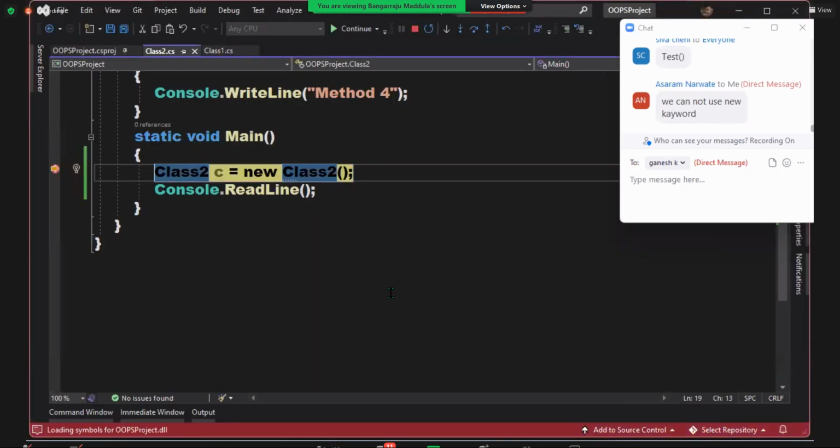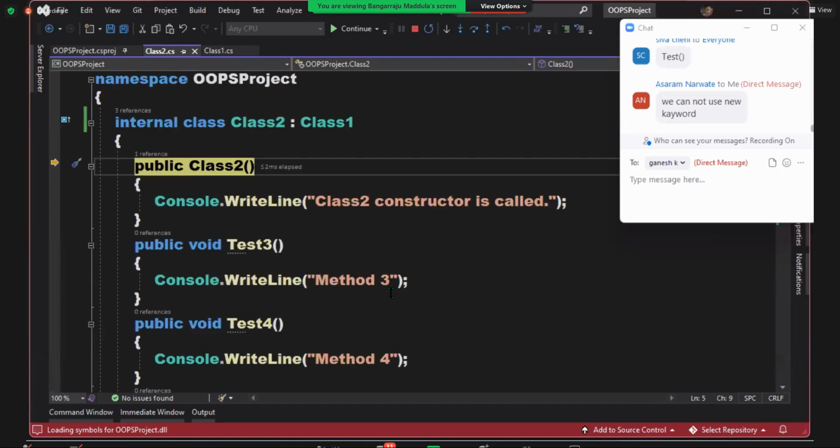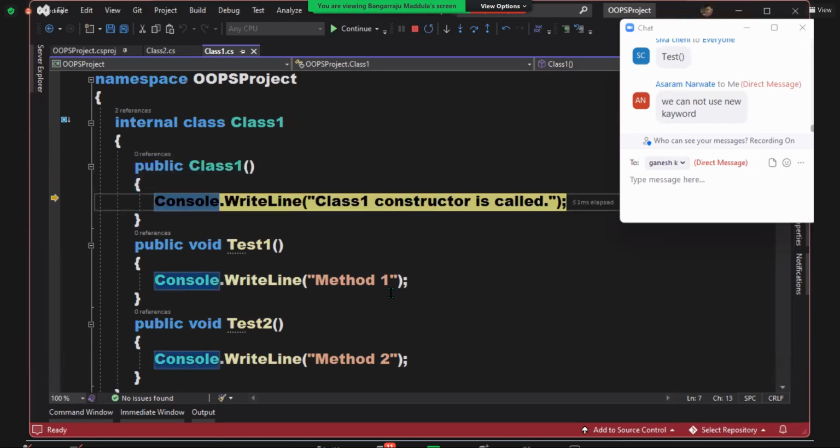Started from there. Hit F11. Control first comes to the class 2 constructor, and from there, there's an implicit call. Actually, we cannot see it because the source code is not available to you. But from there, there is an implicit call to the object class constructor. We can't debug that because we don't have the source code of the object class.